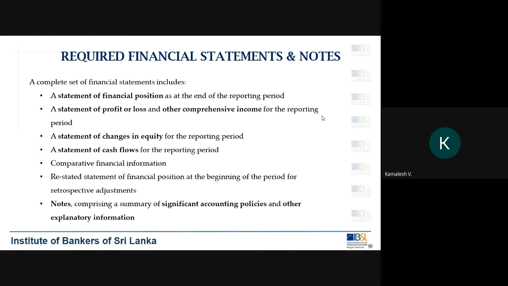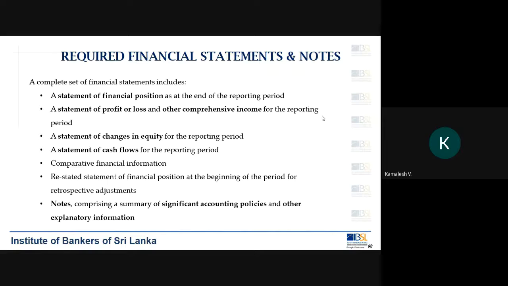Now say you would have been making a mistake from 2005 to 2019, but you identify your error in 2020. When you do this correction in 2020, you have to go back and adjust your previous financial statements.